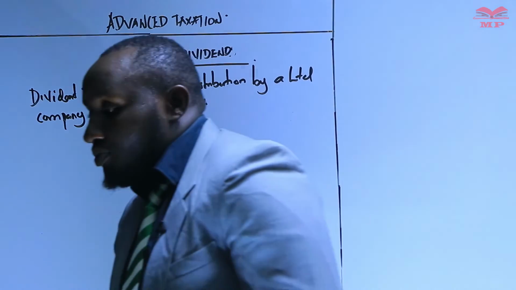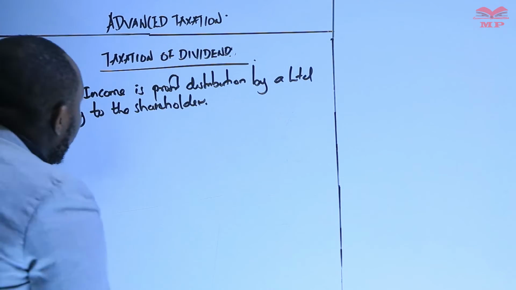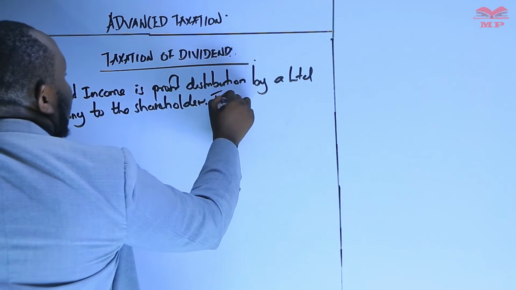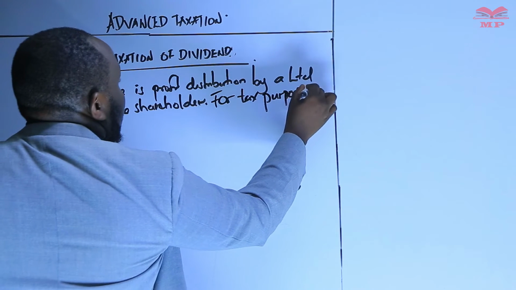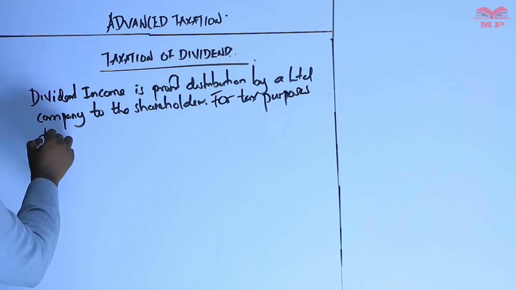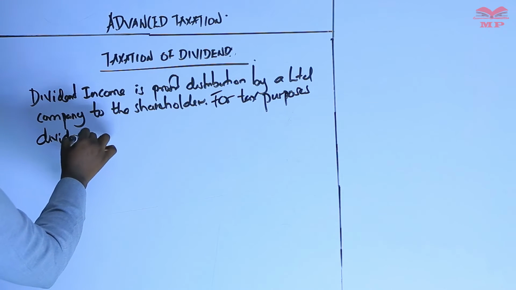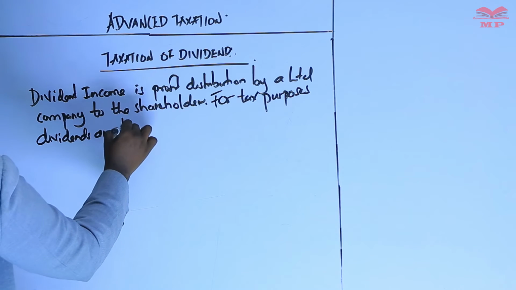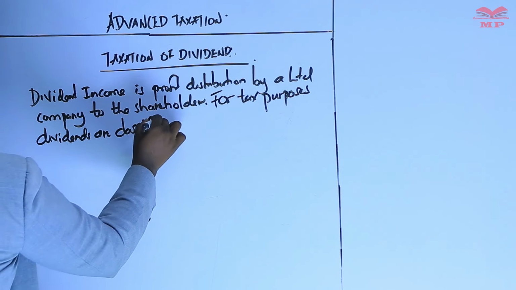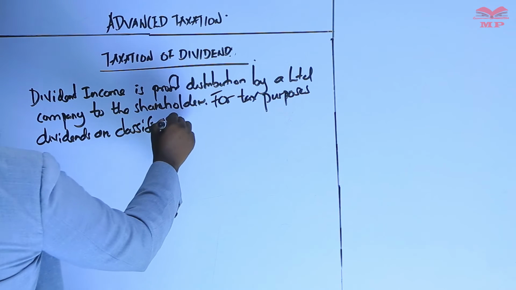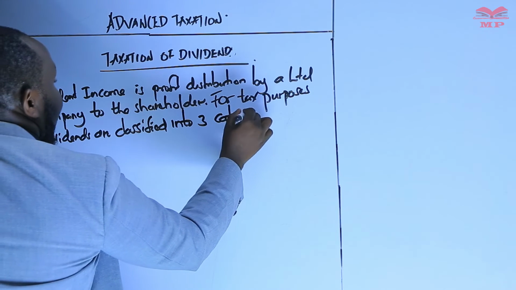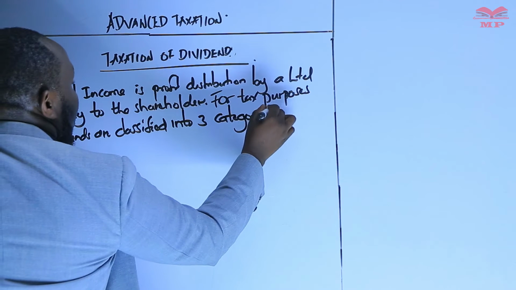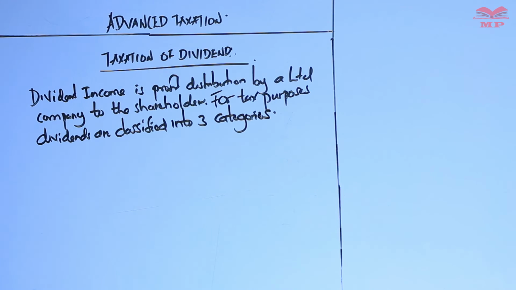So for tax purposes, dividends are classified into three categories.